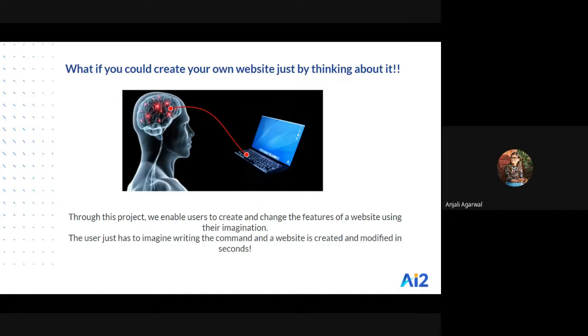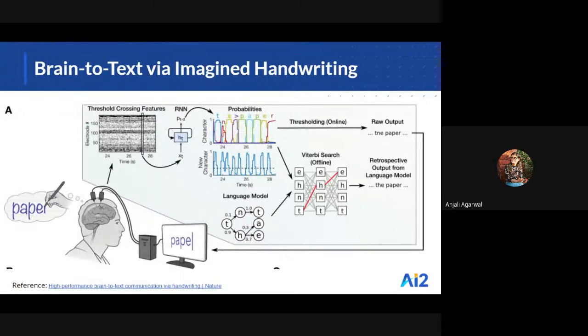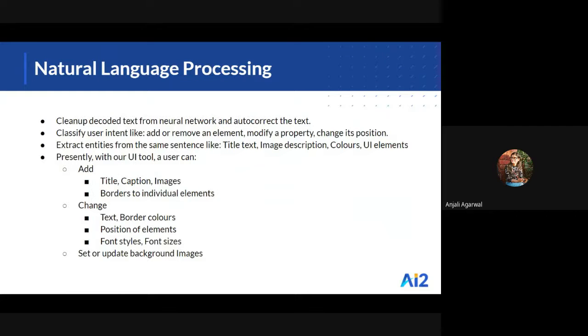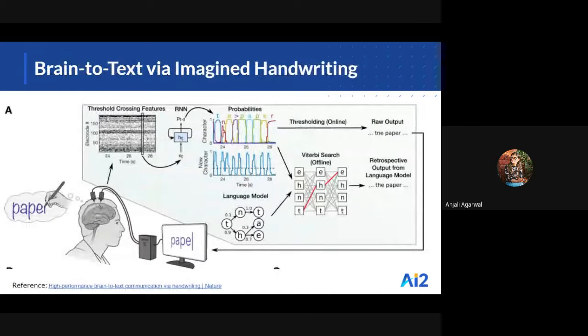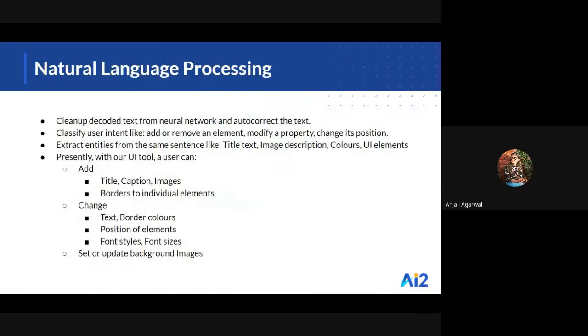We have extended the amazing work done by Stanford's research team to convert imagined handwriting into text. The ECOG signals recorded from the cortex are processed through a recurrent neural network to convert it into text that we can process. The decoded text from the RNN model is cleaned up and autocorrected to be used for recognizing intent and entities in the text.